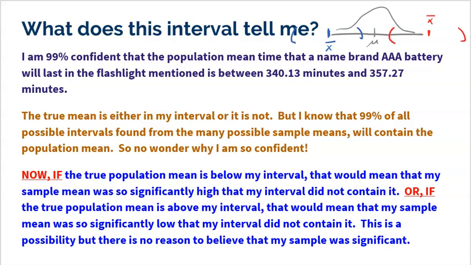But again, that's only if the truth is not in my interval. At the end of the day, I'm never going to know if it's in there or not. But remember, I'm trying to get you to understand what these intervals tell us. The first thing they tell us is where we truly believe, with a lot of confidence, the true population mean is. But there is this understanding that if the true mean was outside of our interval, then we must have been one of those crazy, weird, significant samples. And the idea is, I just don't believe that I am one of those samples.